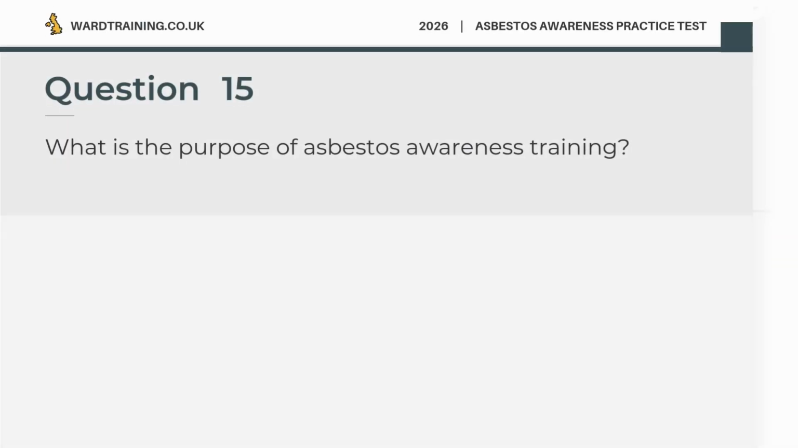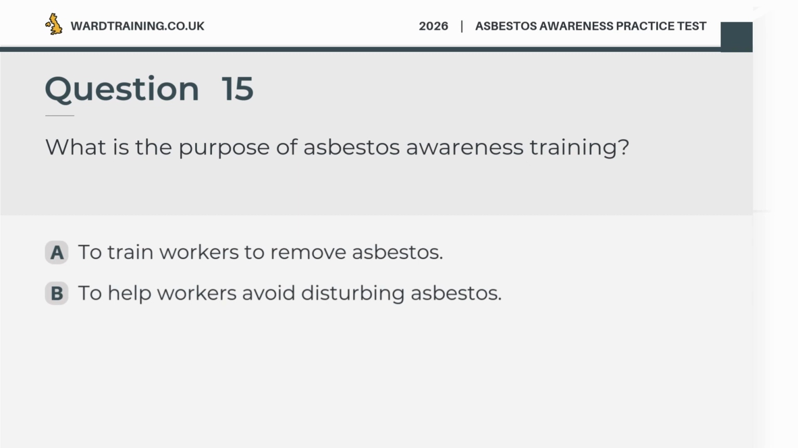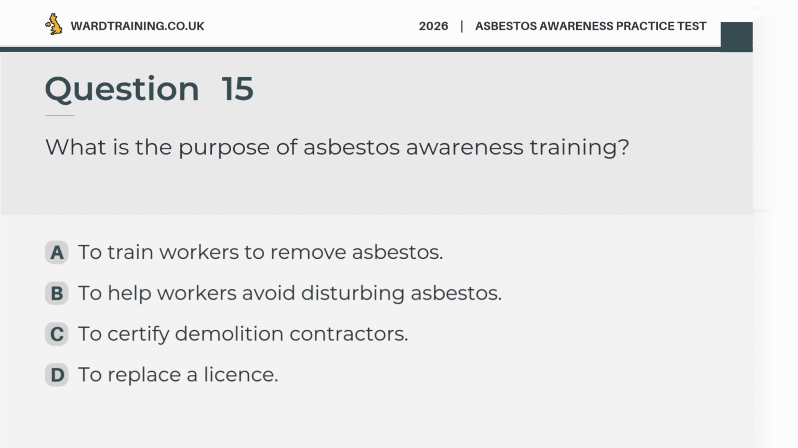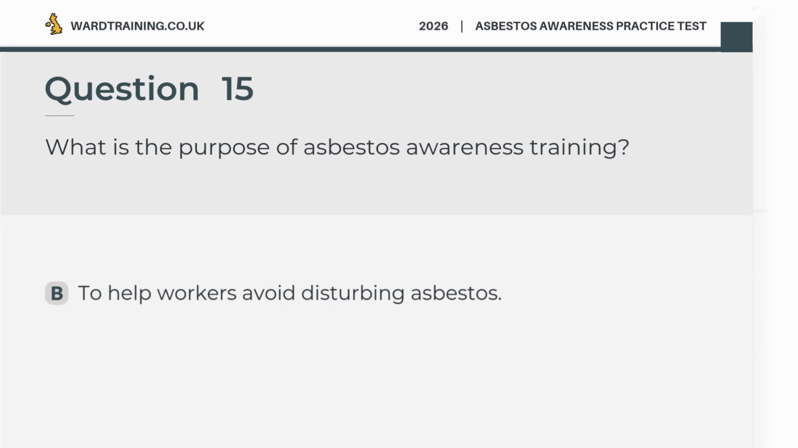Question 15. What is the purpose of asbestos awareness training? A. To train workers to remove asbestos. B. To help workers avoid disturbing asbestos. C. To certify demolition contractors. D. To replace a license. The correct answer is B. To help workers avoid disturbing asbestos.